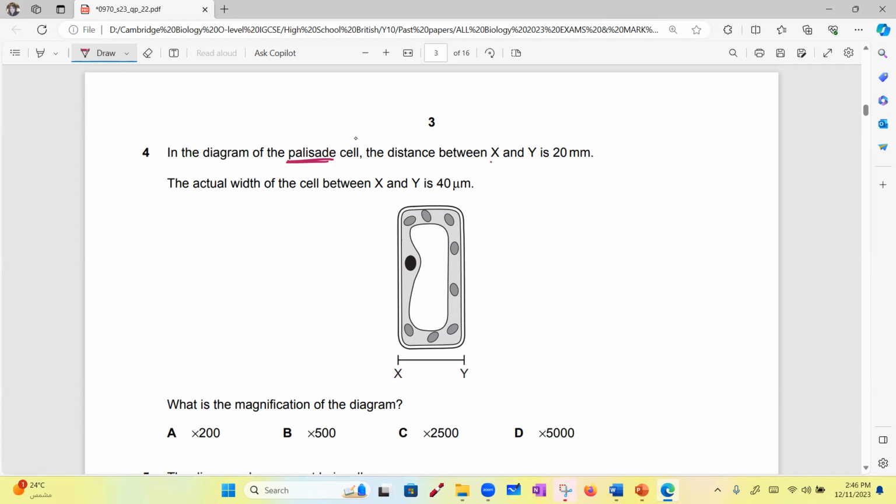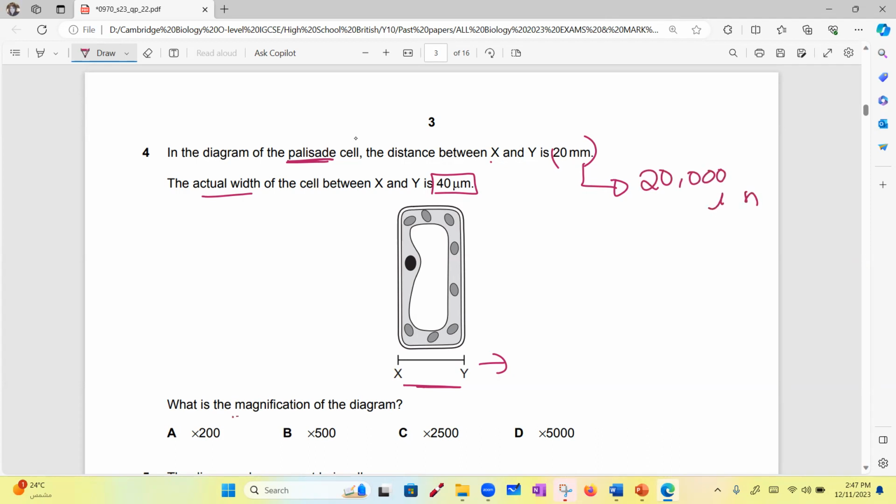The distance between X and Y, this distance is 20 millimeters. And the actual width of the cell between X and Y is 40 micrometers. Now, we will stop here. What is wrong? We have to convert into different units. Correct. We will convert the millimeters to micrometers. Yes, always convert to the smaller unit. How do we convert the millimeter to micrometer? Multiply by 1000. So this would be 20,000 micrometers.